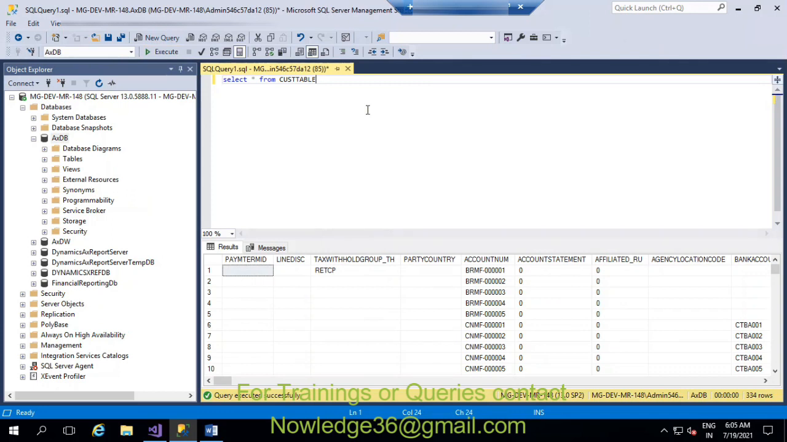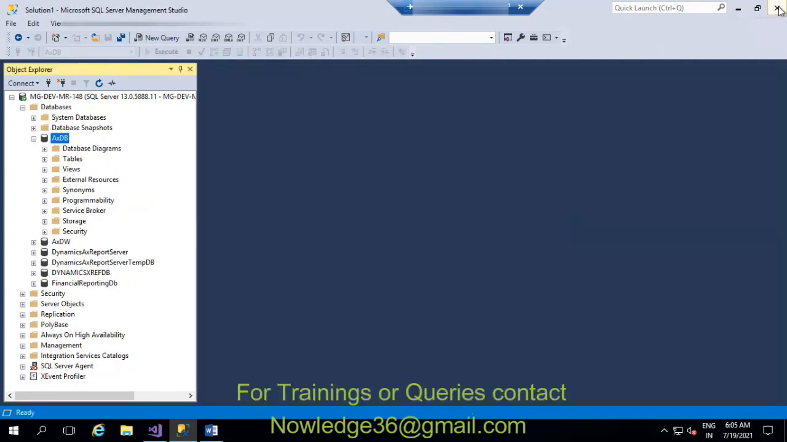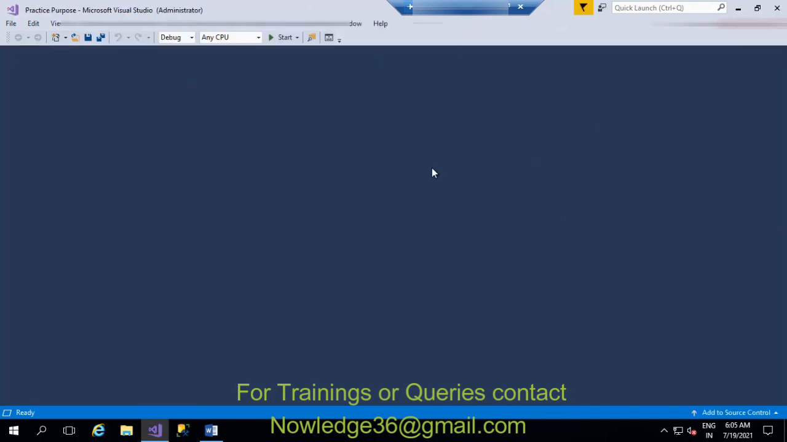Mostly we don't use SQL. But if the requirement comes, definitely we have to extract some data using SQL. Okay, so this is the SQL part that I wanted to say today. I'm just closing this for now. So this is the demo, a short demo that I wanted to give on the Visual Studio part.